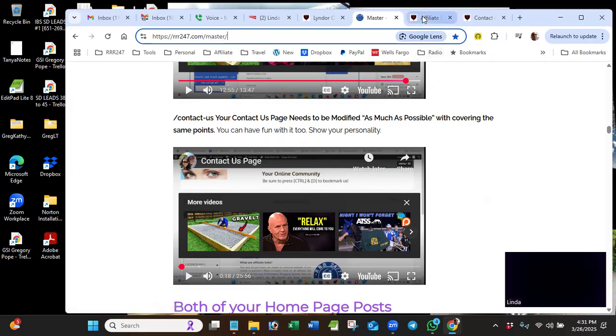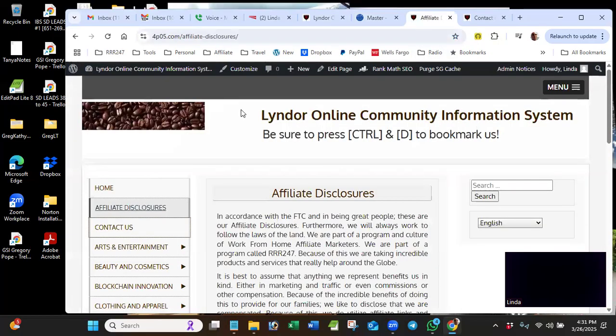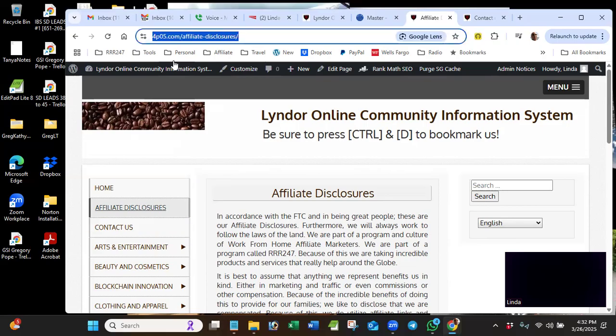All right, this address is your 4p05.com/affiliate disclosures. Okay, that's the unique address that will take anybody that has this information, this hyperlink it's called, will get to this page if they type it in their address bar, or if they have a link, they just click on it and it automatically does it.